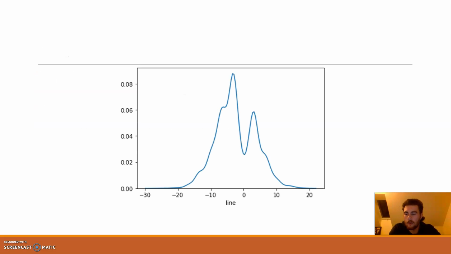And here's a cool graph that I found. This is the line of games from the 2000 season to 2019, and it's very bimodal. As you can see, when a home team's favored, it's centered around three, and when an away team's favored, it's centered around three also. Usually the uniform thing to do, if the teams are even, is to favor a home team by three, just give them 3 points for playing at home. And as you can see, there's not a lot of games where the line is zero.